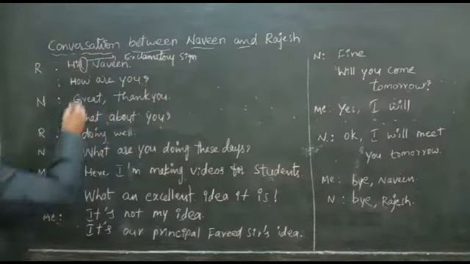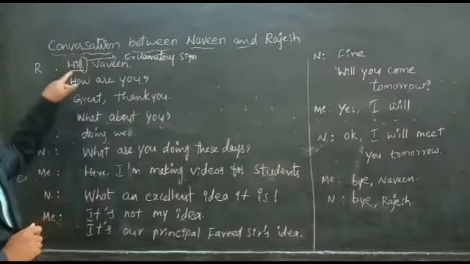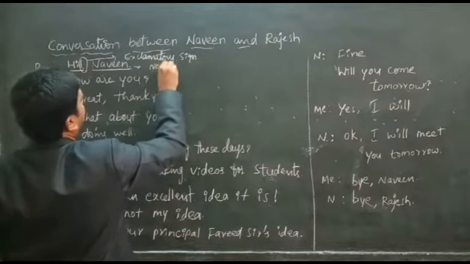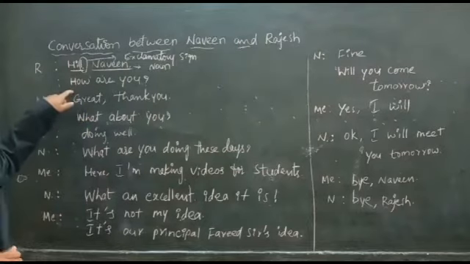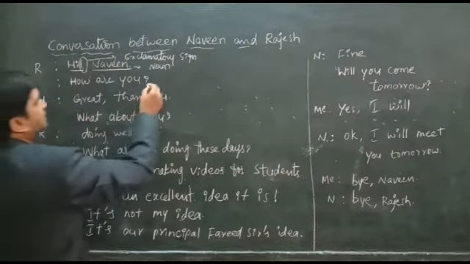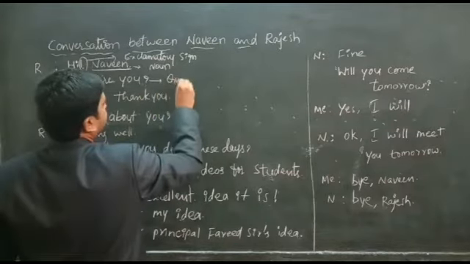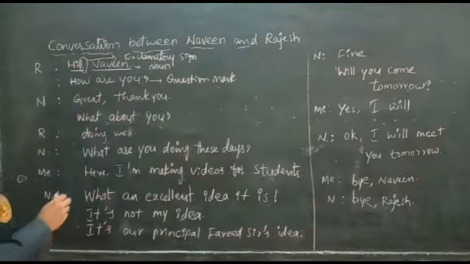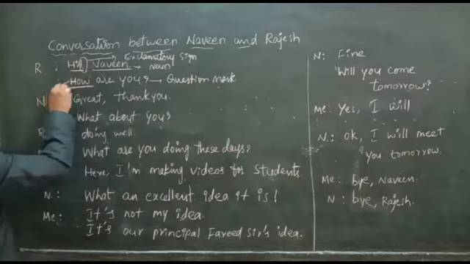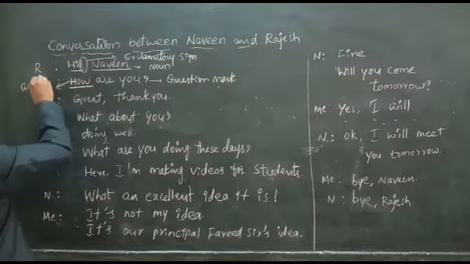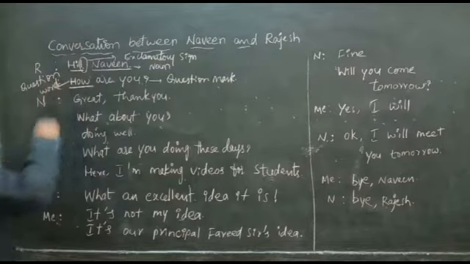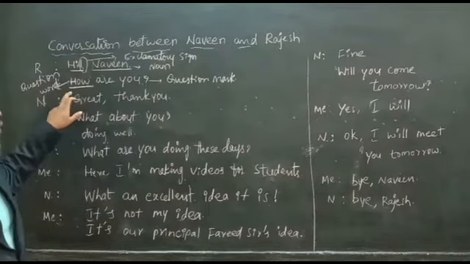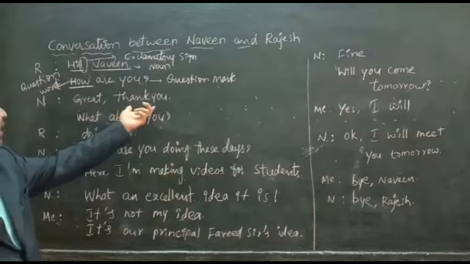Hi is an interjection, and Naveen is a name, a noun. In the second sentence, the sentence ends with a question mark and starts with a question word, how. And 'Great, thank you' is a reply.